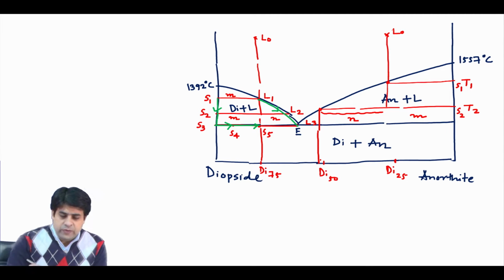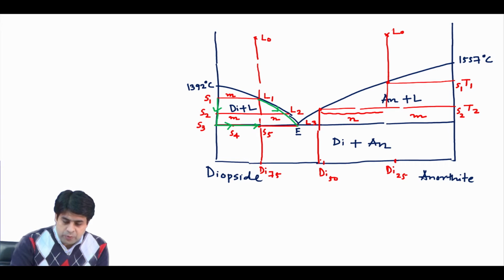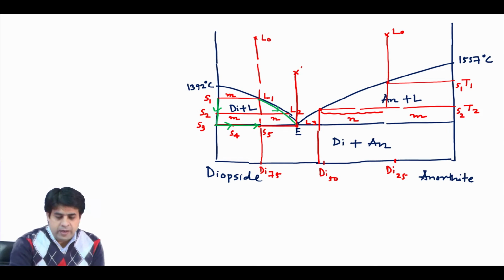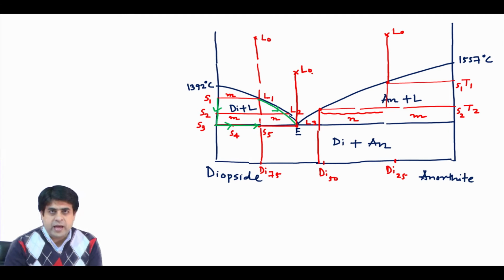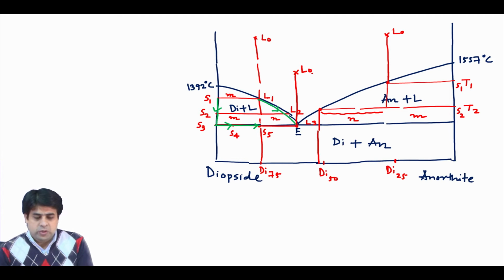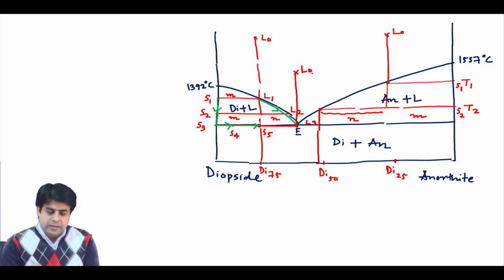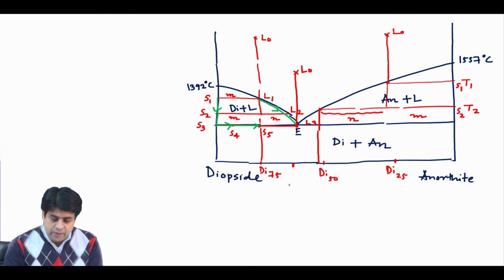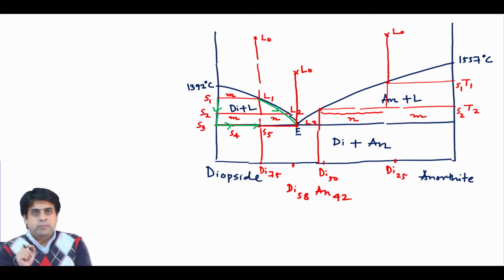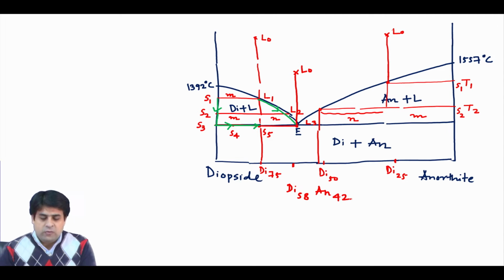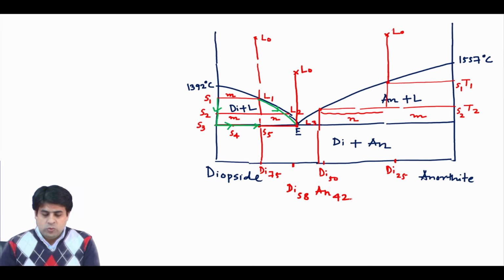Okay. Suppose we take a third composition, where the liquid composition is exactly at the position of the eutectic. So when you take this L0 composition, exactly at the top of the eutectic composition, this eutectic melt has a diopside 58 and anorthite 42 composition.